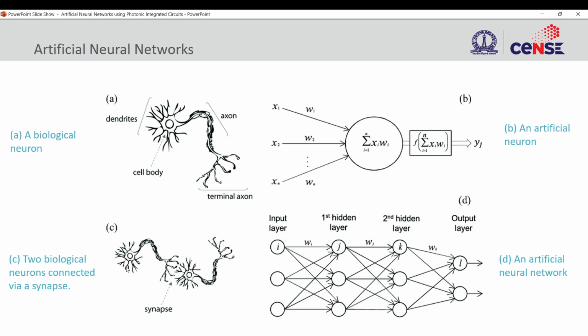and then it will be transmitted at the terminal axon to the next neuron. Every neuron will be connected to multiple neurons through something known as synapses. The signal, or the spike, from the terminal axon will go to the dendrites of the next neuron through a synapse, and the synapse determines the strength of the signal transfer. How strongly is neuron 1 connected to neuron 2?